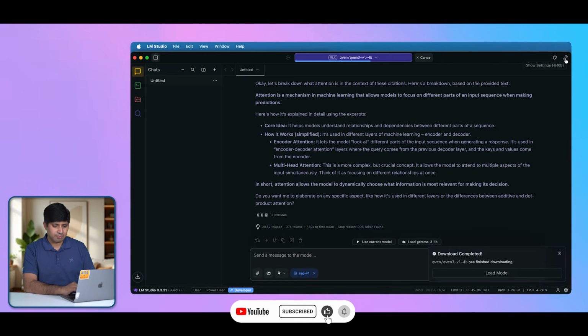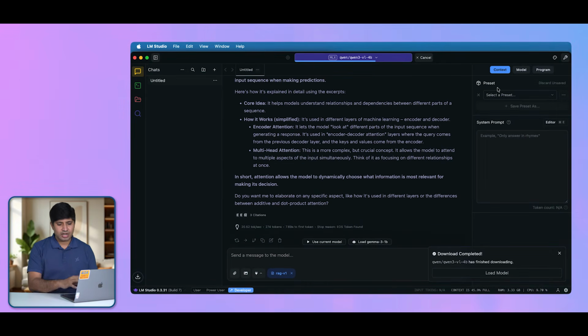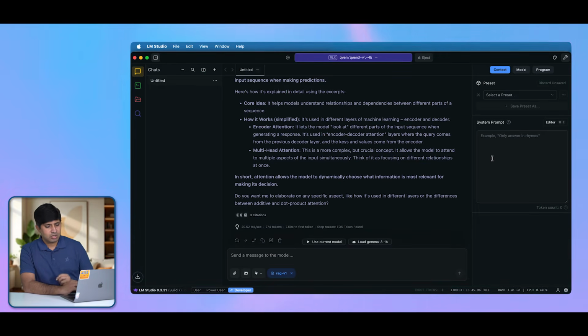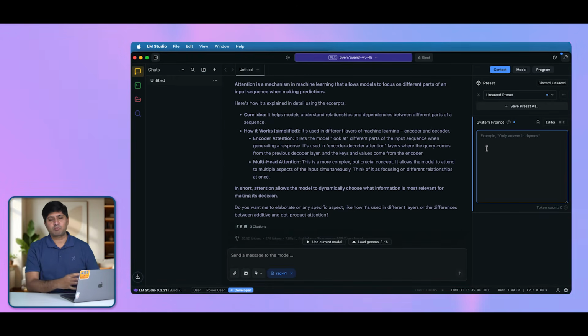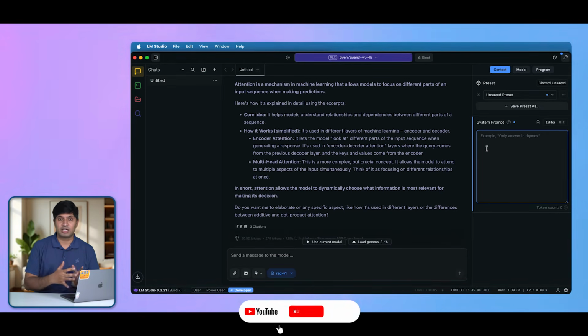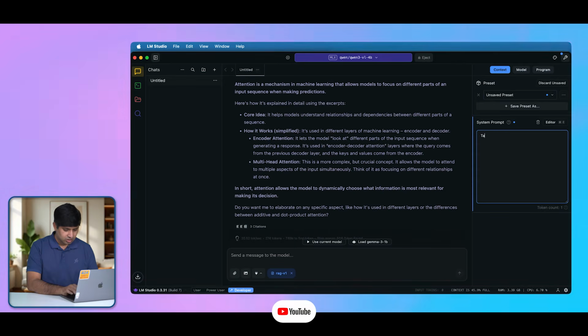So let's go to this settings button here, and let's look at three very important options. So number one is context. Context option gives you a method to add system prompt. So when you send a message here in chat window, anything, this is a prompt that you are providing to the LLM model as user. So you can use system prompt to give a personality to your chat window, and you can also use it to control the responses or alter the behavior of the model that is talking to you. So let's say talk like TARS from the movie. Do not give answers longer than 2 lines.